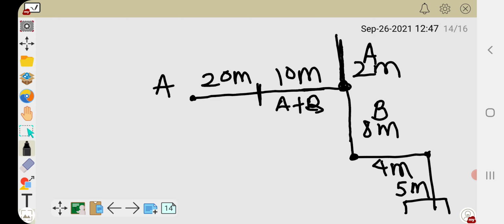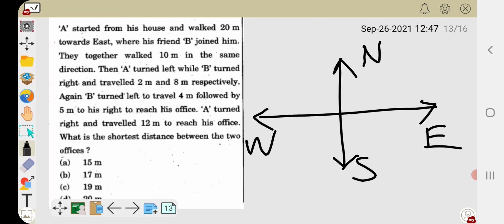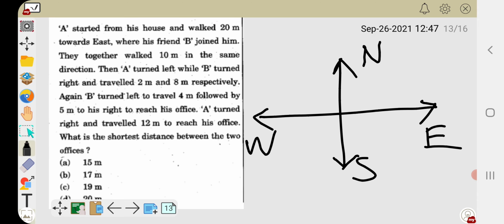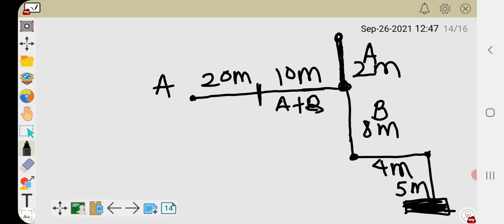And here is the office of A. To reach his office, A turned right and traveled 12 meters. Now A turned right and traveled 12 meters to reach his office. This is the office.